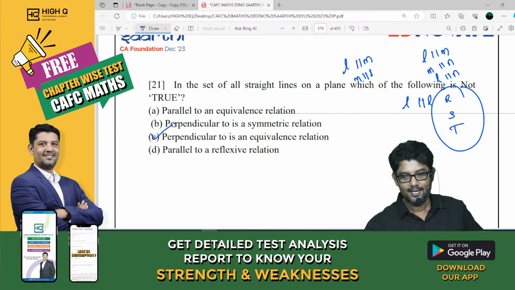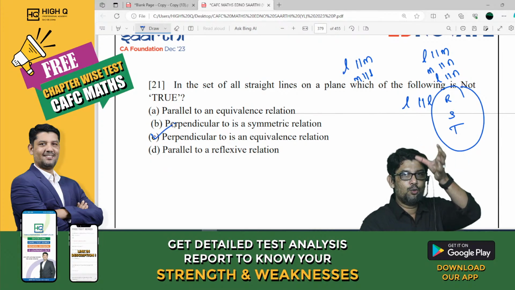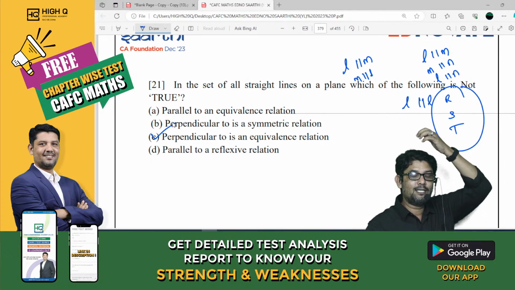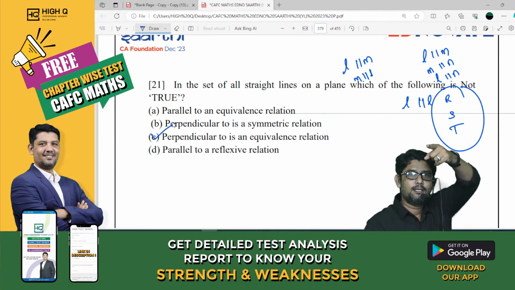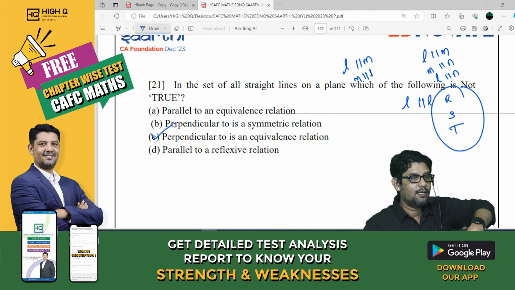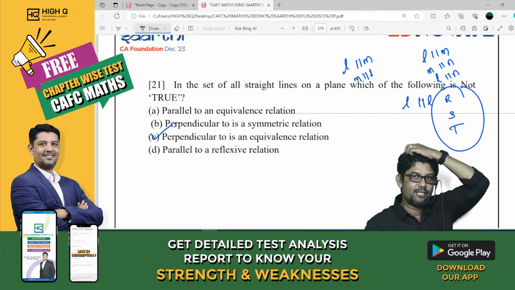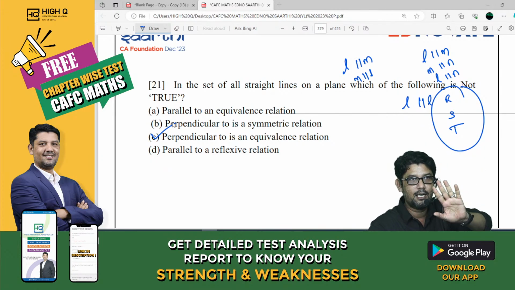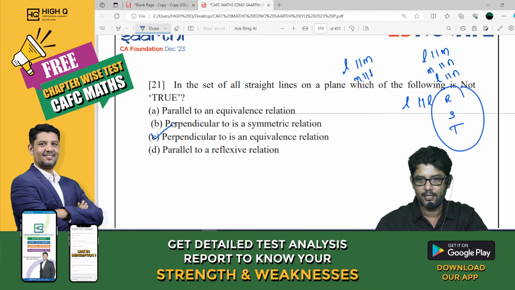Option C. Guys, when I was doing that example, you may be wondering why sir is doing that example. Same question has come here. When I was doing some examples, you may be thinking why sir is wasting our time. But see, remember, it is pure exam point of view, my dear.